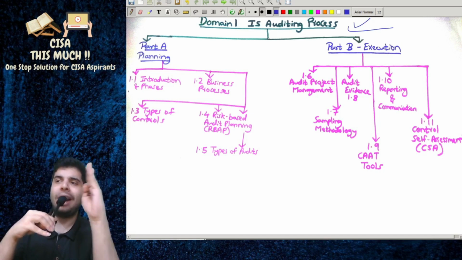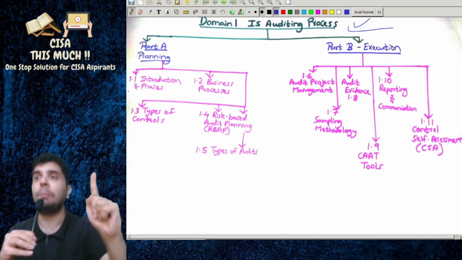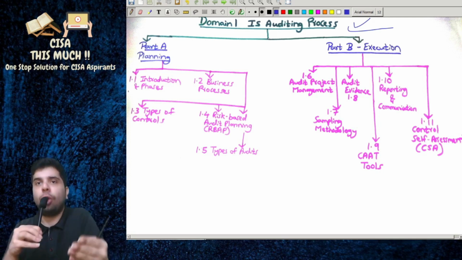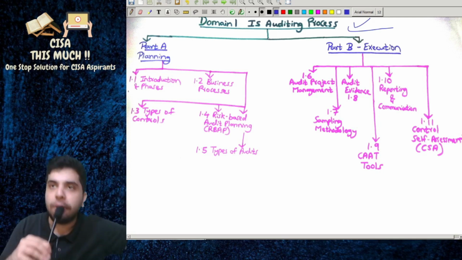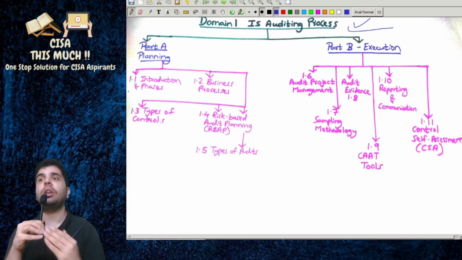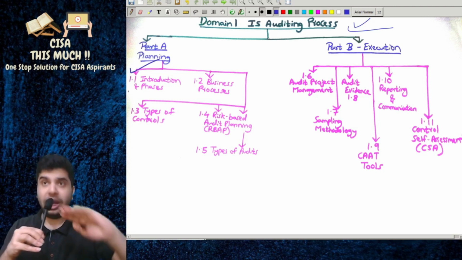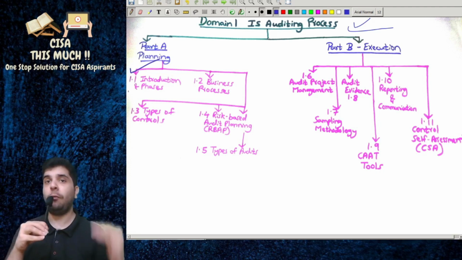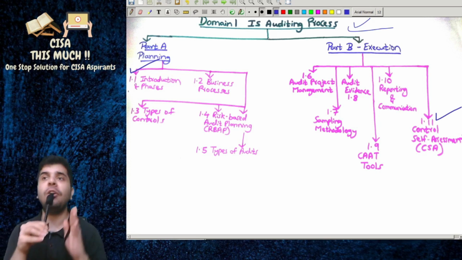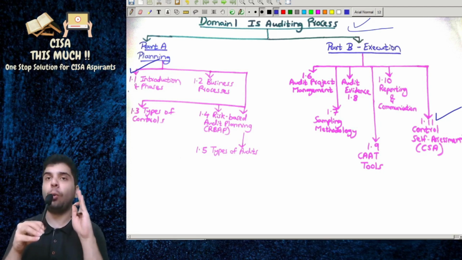In domain 1 there are two things, part A and part B. Part A is planning, and part B is execution of whatever things we have planned. The entire domain 1 starts from 1.1 and goes till 1.11. If you cover 11 major concepts, you entirely cover domain 1.